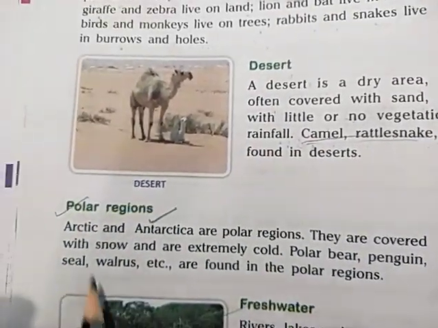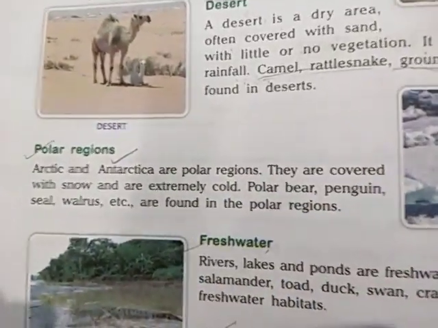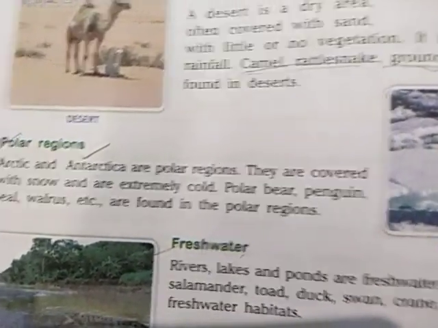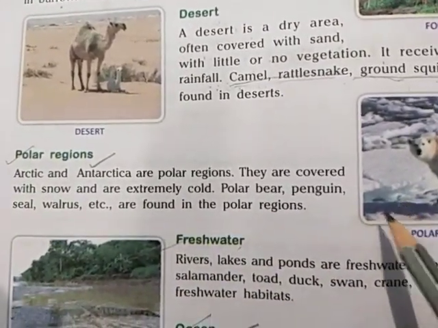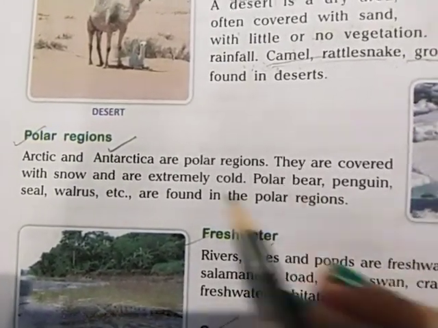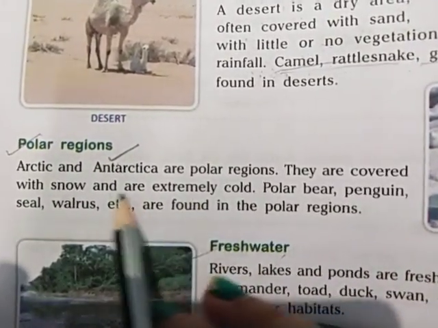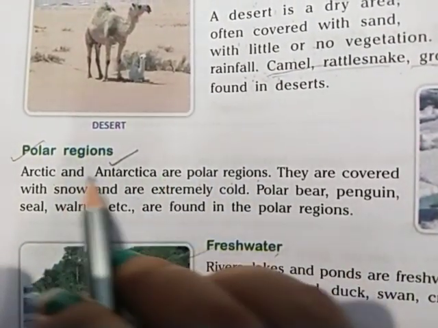Now I want to start the polar region, freshwater, and ocean. So today I will complete the habitat. This is the complete topic. Okay, so polar region, as I have told you, in the globe you can see the South Pole as well as the North Pole. There are two poles on the earth. Arctic and Antarctica are the polar regions. These are the two poles.